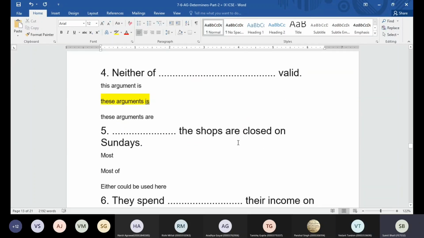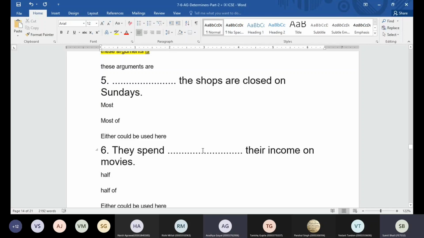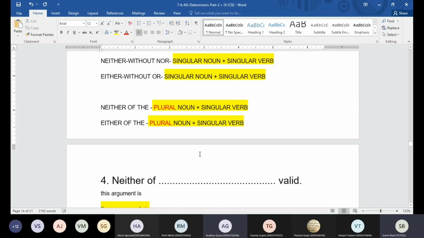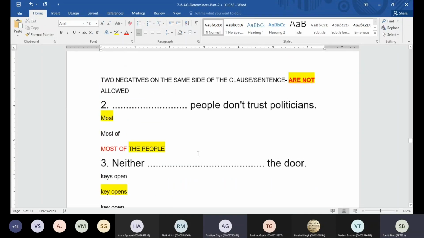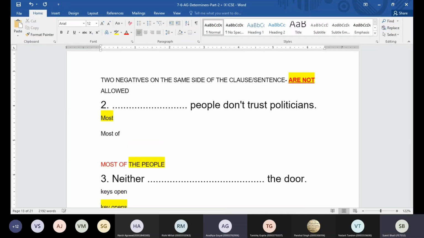Excuse me, sir. Yes, beta. In the second question, in the options, can we use "most of the"? Yes. If you have "most of the", then you have a different answer, beta. They can say "most of the". So I'll be going for this answer then. Okay, sir.